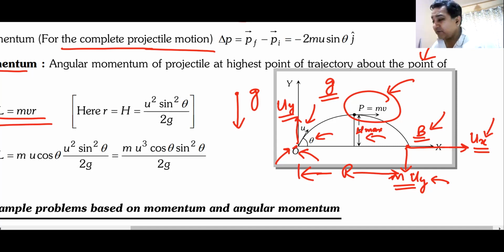Remember, angular momentum only changes when there is a torque. If there is a torque, angular momentum will change. If there is no torque, angular momentum cannot change. Your angular momentum is changing because there is a torque acting on this body.